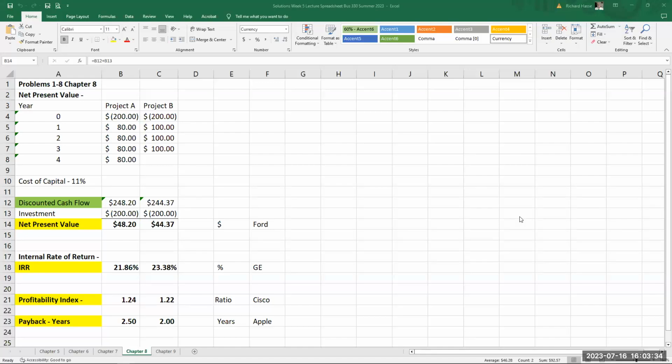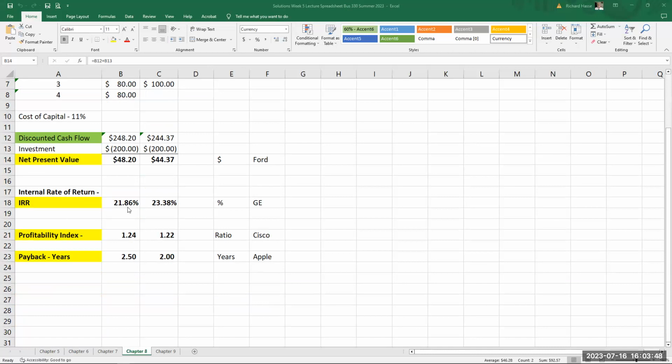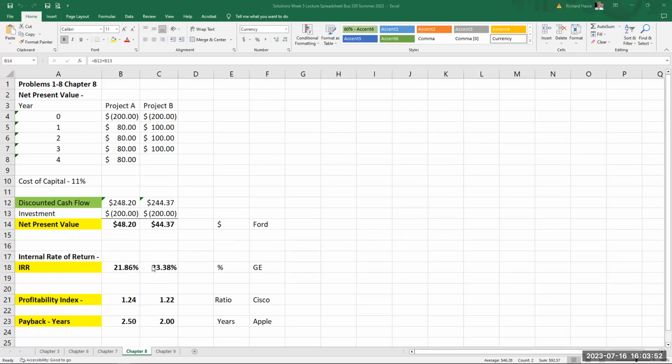Remember in week 5, we had our introduction, the first week of capital budget analysis. And we did these 2 problems. This file folder is located in week 5. Here is learning how to calculate net present value, internal rate of return, profitability, and payback. This is the problem we use to calculate that.